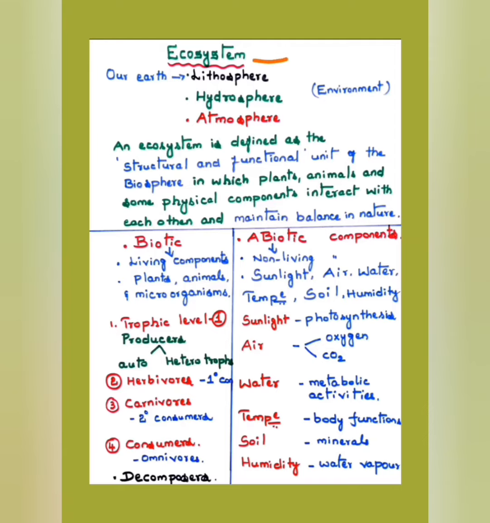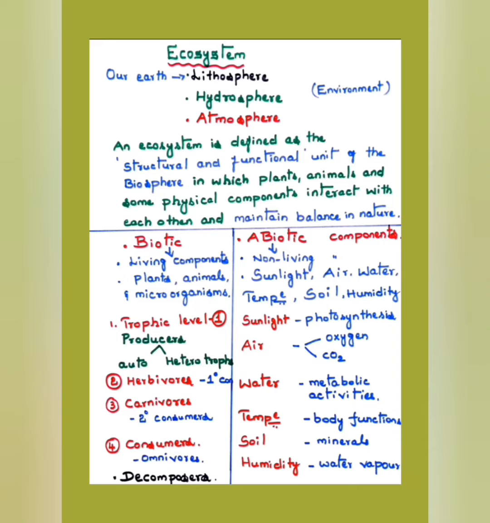In an ecosystem there are two categories of components. They are biotic components and abiotic components. Biotic components are living components, for example plants, animals, microorganisms. Abiotic components are non-living components like sunlight, air, water, temperature, soil, humidity, etc. Let's see now how these biotic and abiotic components are involved in the ecosystem and how they are classified.